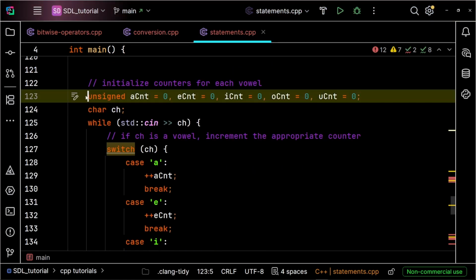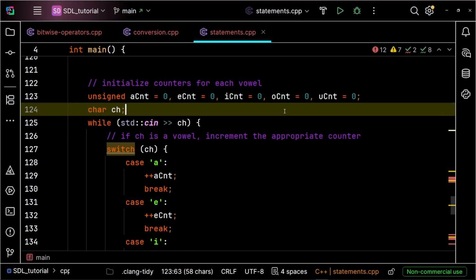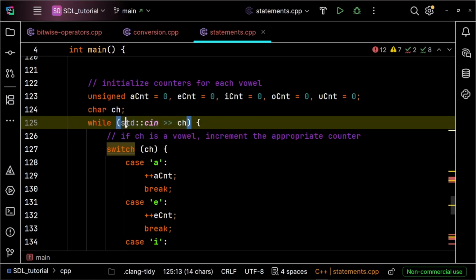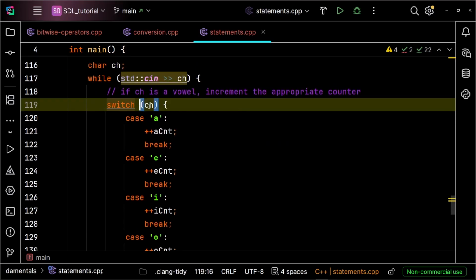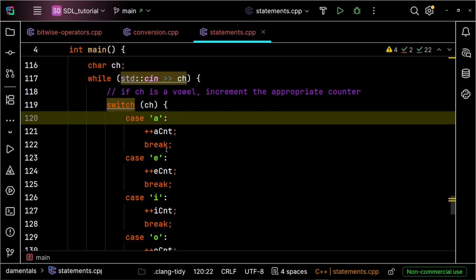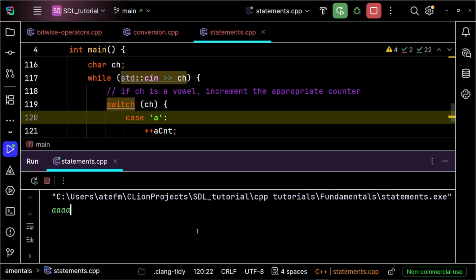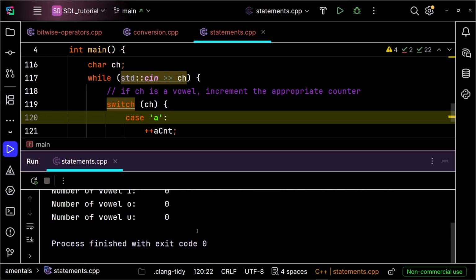So we have variables for different counters for each vowel in a word. And we are taking input with a while loop. We are taking the input stream inside the while condition. And inside it we have a switch statement. And inside the switch we are checking if the character we entered is a vowel and it will increment it. And it doesn't count vowels in a word. It only counts one single vowel, which is one single character.